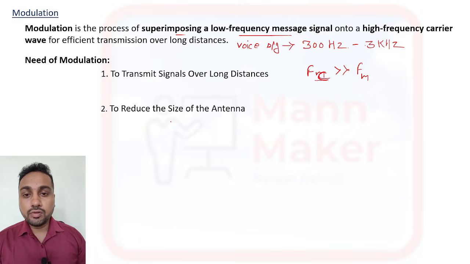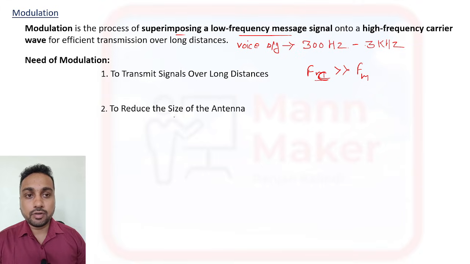Now if we want to send our message signal over a long distance, we also require an antenna. If we do not do modulation, then the antenna size will be big, and if we do modulation, it will reduce the size of the antenna.